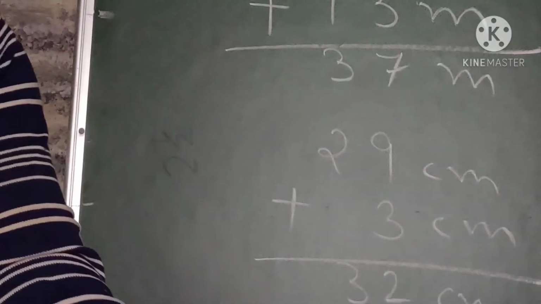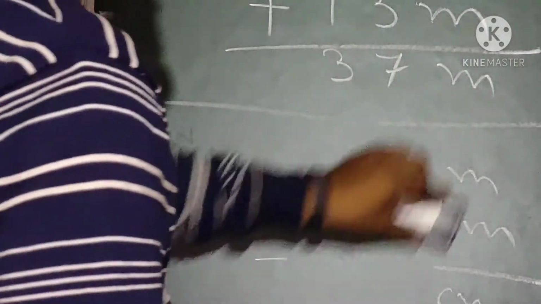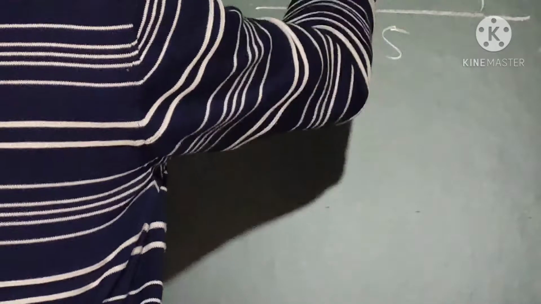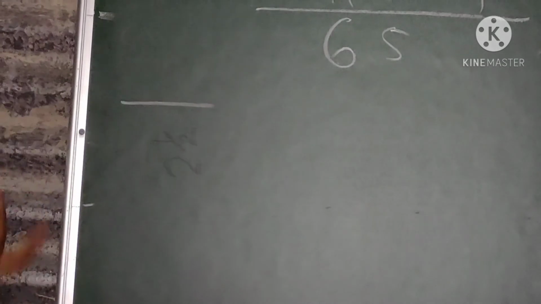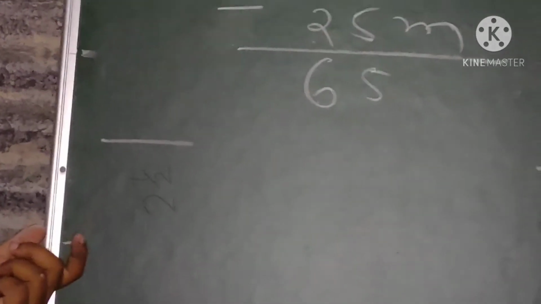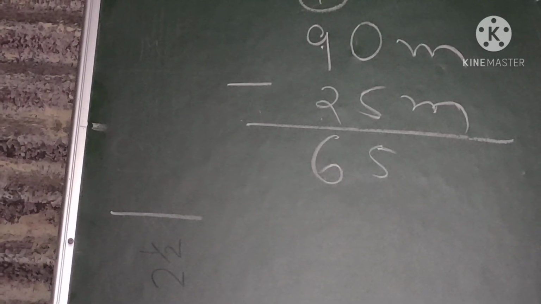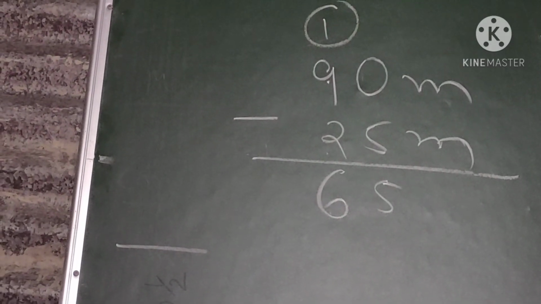You can also subtract the same units. How will we subtract? As we have done earlier. Now, to subtract things, what will we do? Similarly, suppose 90 meter minus 25 meter. You subtract it: 5 from 0, borrow 1, and 2 from 8 is 6, so the answer is 65 meter. In this way you can subtract the units. Is it visible? So, clear till here? This is how you can subtract the units, and this is how you can add the units.